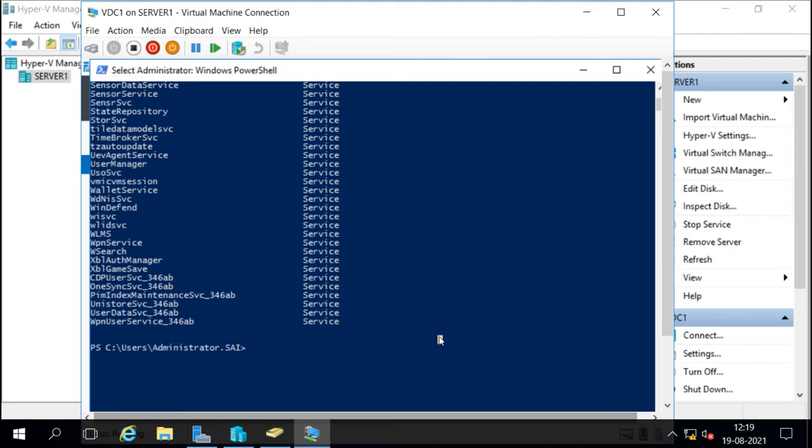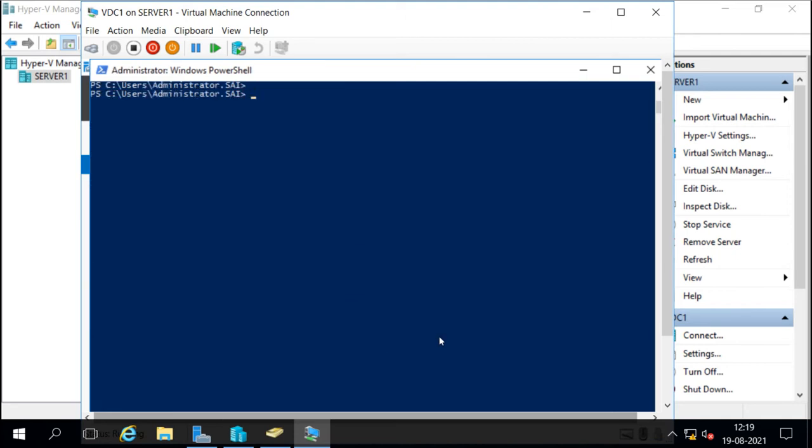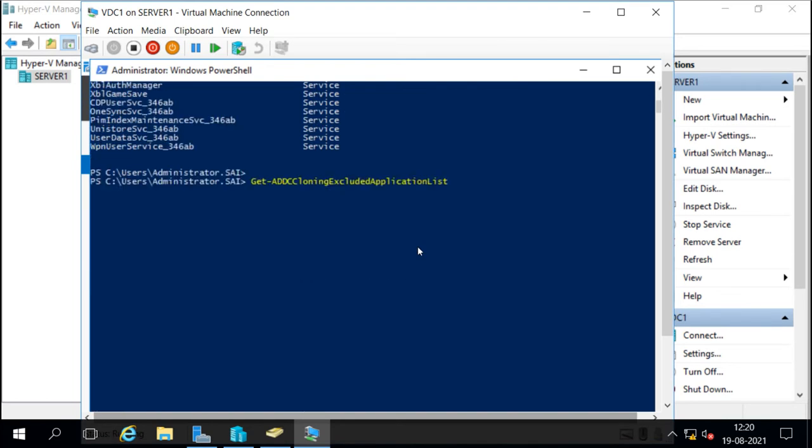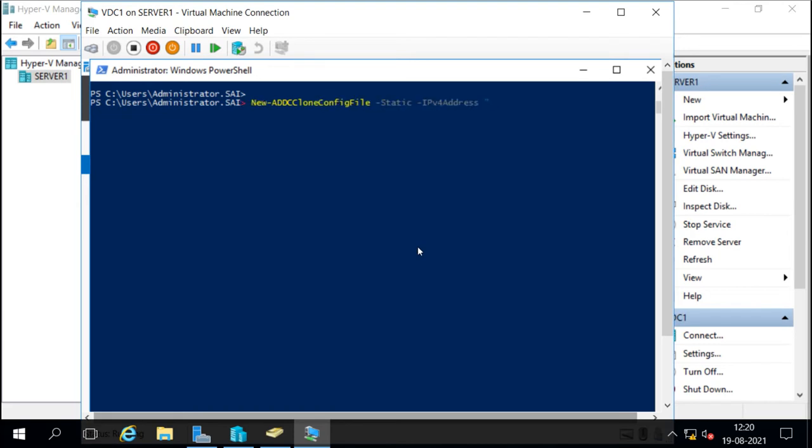For doing the cloning, first we have to generate the DC clone config file, and we generate that with the command New-ADDCCloneConfigFile. We want to do it statically. Then we configure the IPv4 address for the clone machine. So let's say I want to give this IP as the IP address for the clone machine.